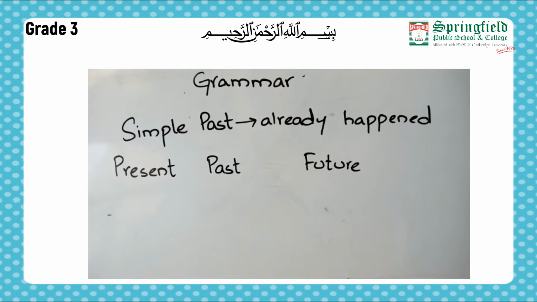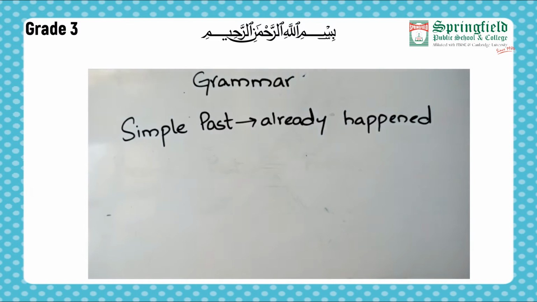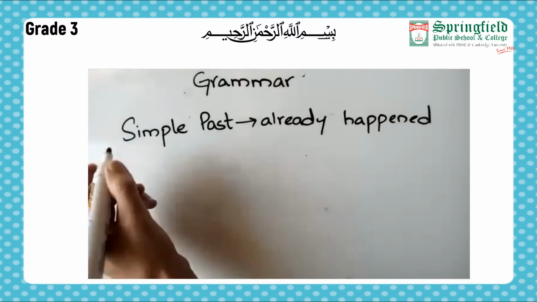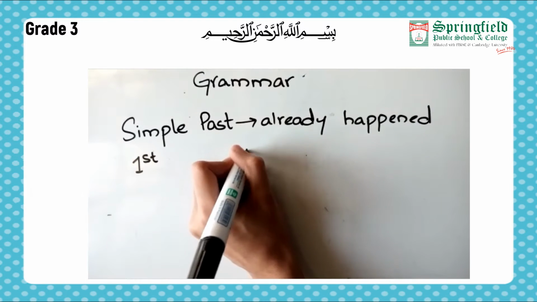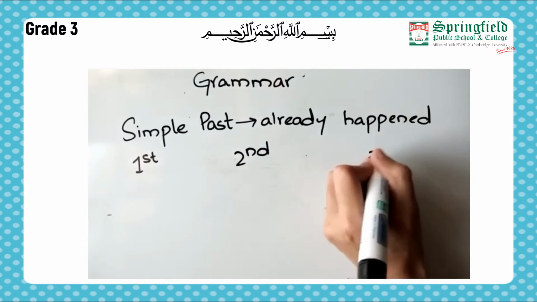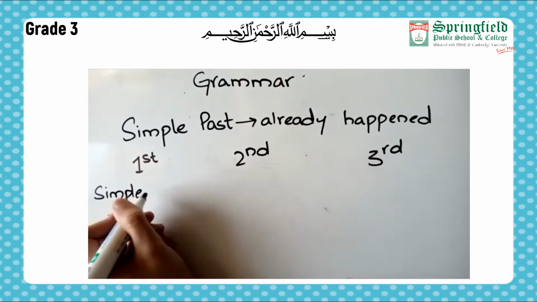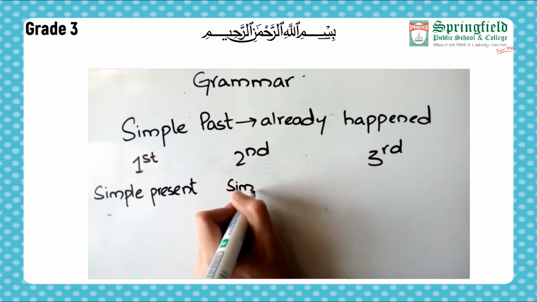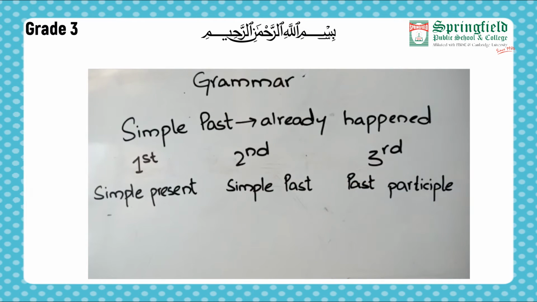So students, these were the three tenses. Now moving towards the forms of the verb. We have got three forms of verbs that are also indicated as first form, second form and the third form. Now what are these first, second and third forms? These are simple present form, simple past and the third form, past participle.